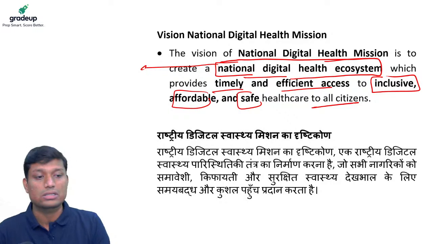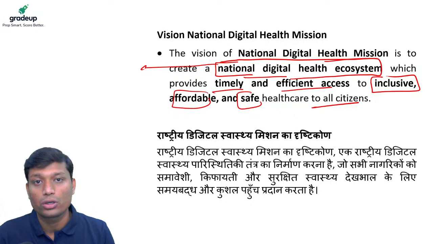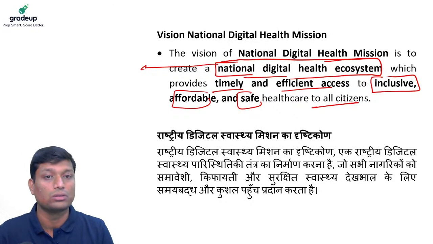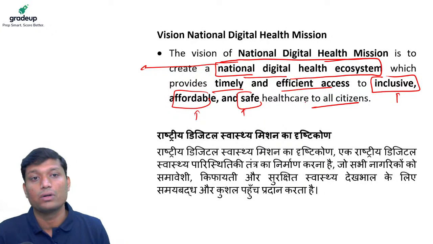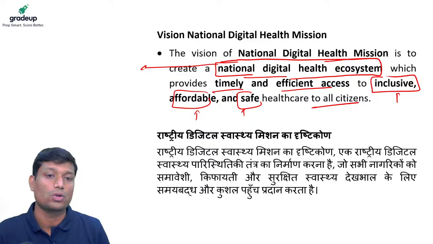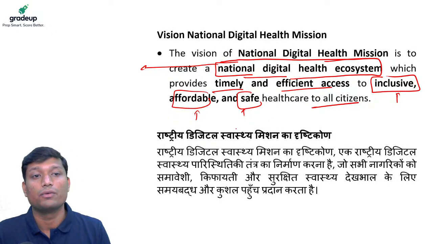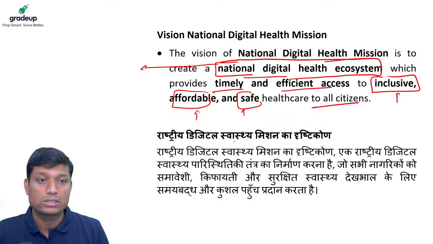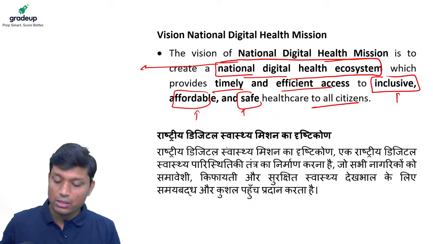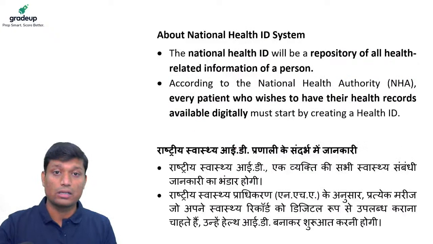So we have to understand that when we are talking about National Digital Health Mission, we are aiming at providing an inclusive, affordable and safe healthcare. So we will make use of digital technologies, whatever technologies are available with us, and with that technology we'll ensure that we are giving our citizens an inclusive, affordable and safe healthcare.